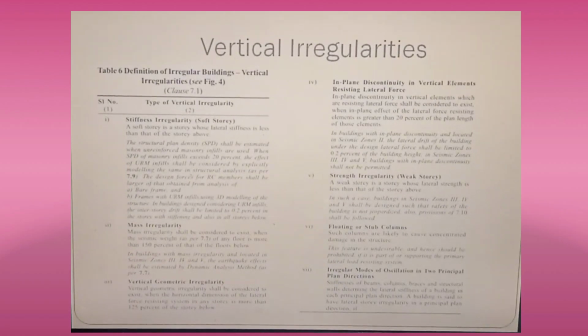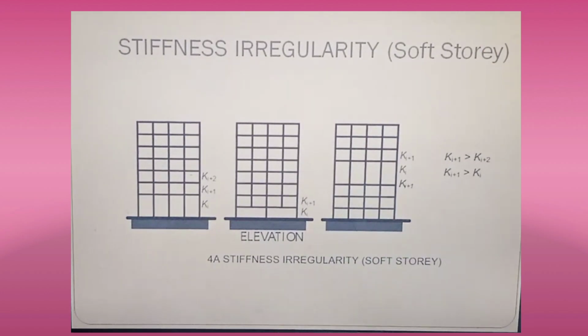Okay, the first vertical irregularity is stiffness irregularity, that is a soft story. Here in this picture you can see a stiffness irregularity, that is a soft story. What does stiffness irregularity mean? A soft story is a story whose lateral stiffness is less than that of the story above.